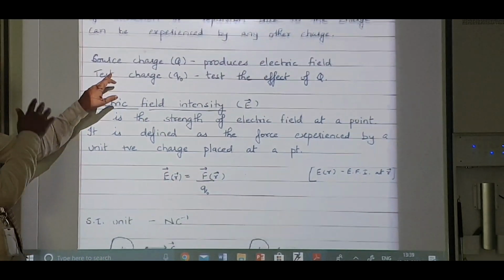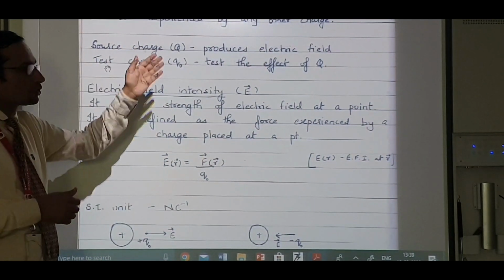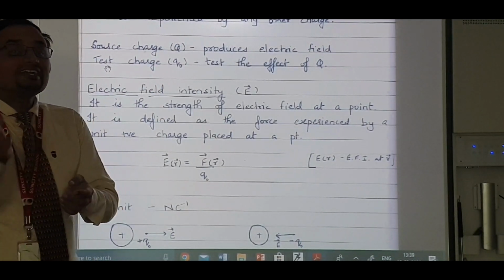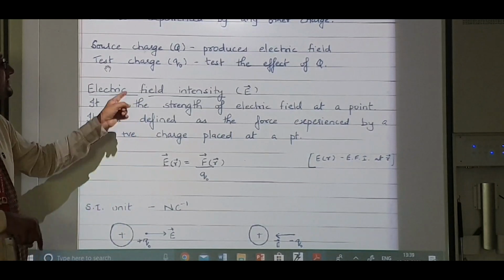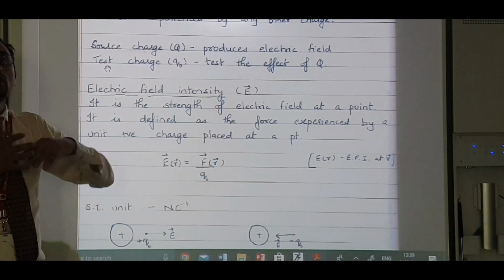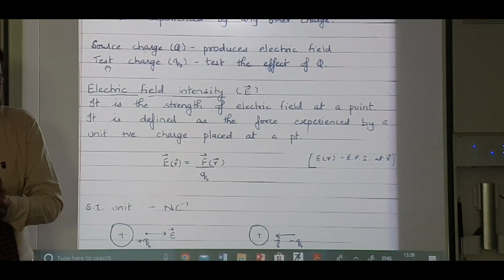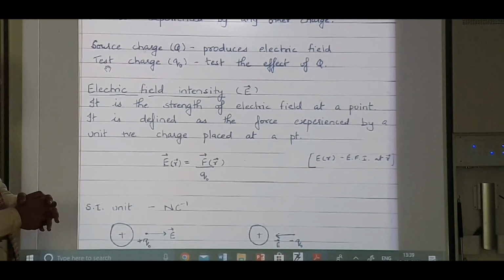Now, there are two kinds of charge: the source charge, that is myself, who produces the electric field, and the test charge, that is you, who experiences my field, or who is helping to test things. That's why it is called a test charge.